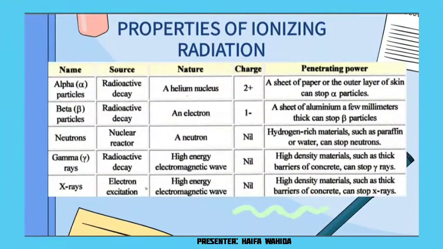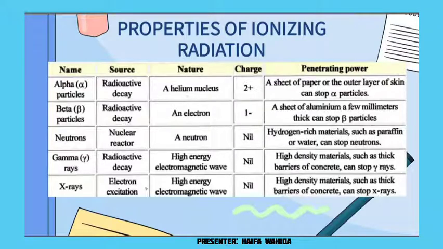Next, properties of ionizing radiation, which include alpha particles, beta particles, gamma rays, X-rays, and neutron beams. For the alpha particles, they have 2 protons plus 2 neutrons. It is the same as helium nuclei, and the alpha particle's charge is 2 positive.